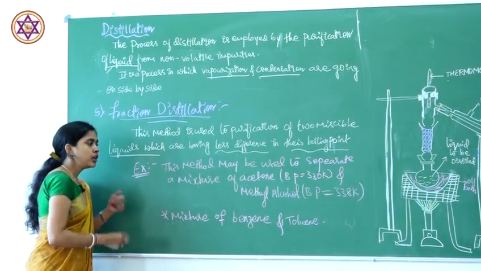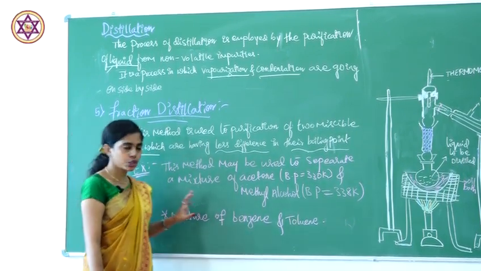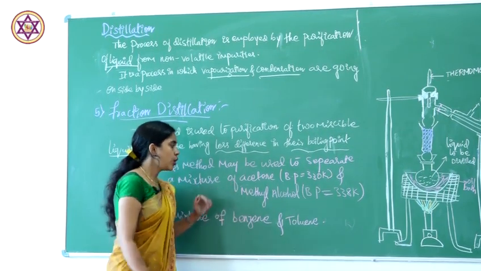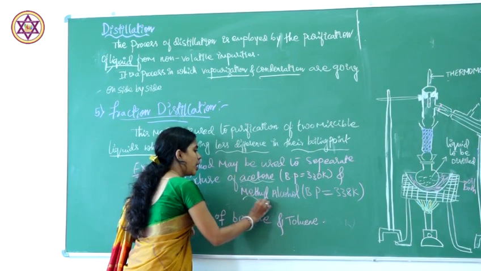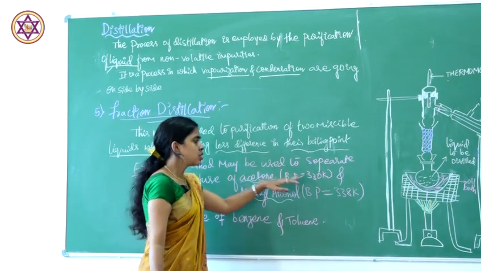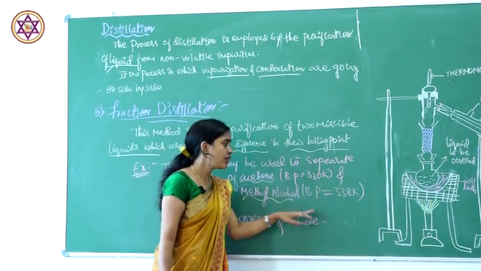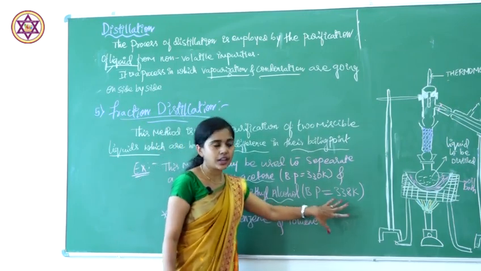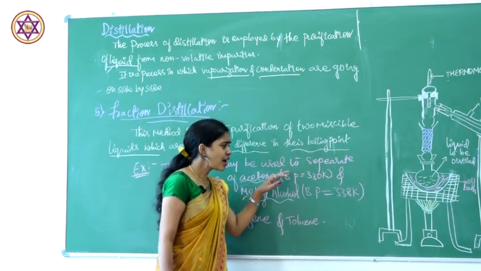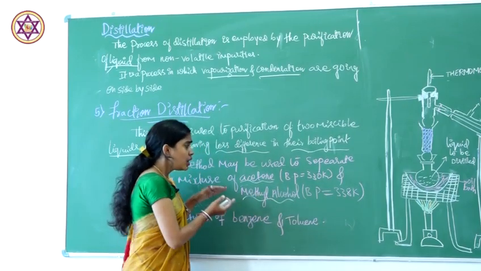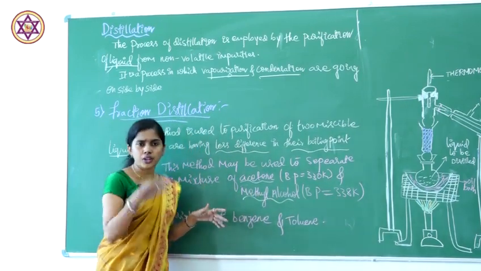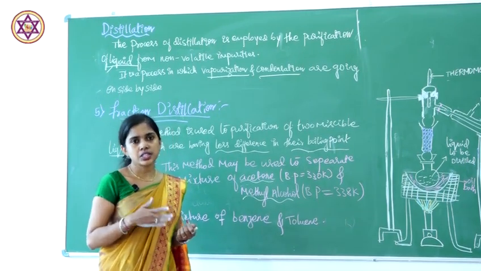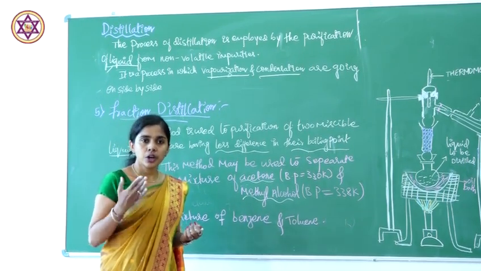For example, a mixture of acetone and methyl alcohol: acetone's boiling point is 330 Kelvin and the alcohol's is 338. We can observe that there is very little difference in the boiling points. In the last method we observed chloroform and aniline, which have a larger difference in boiling points.